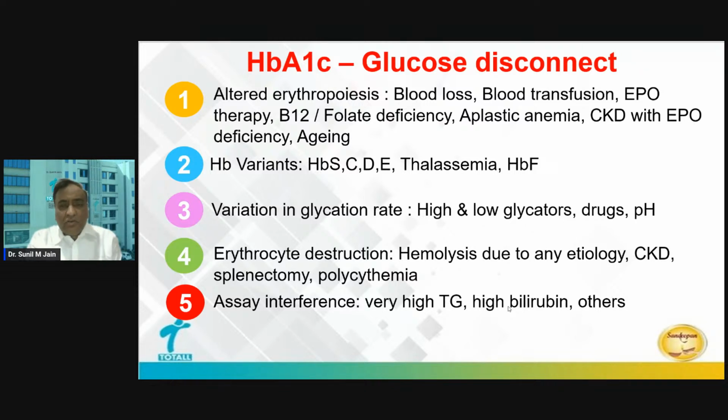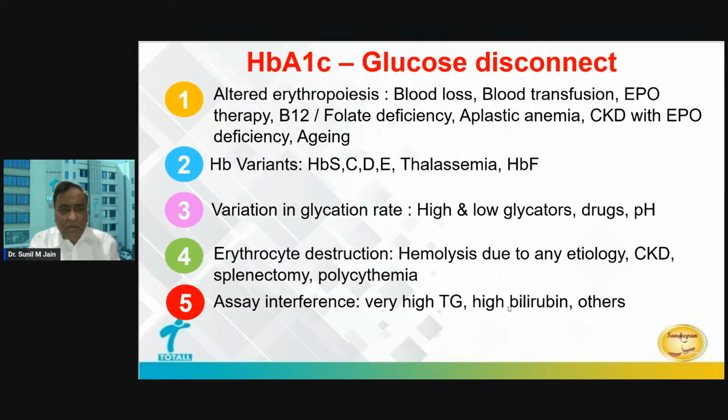Altered rate of erythropoiesis. There are many clinical situations: somebody who had a blood loss, had a recent blood transfusion, someone who is on erythropoietin therapy, B12 deficiency, folic acid deficiency, aplastic anemia, CKD. All these patients can have an altered rate of erythropoiesis.